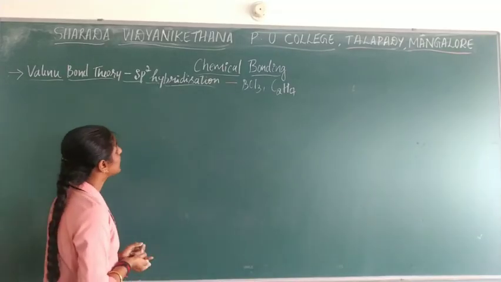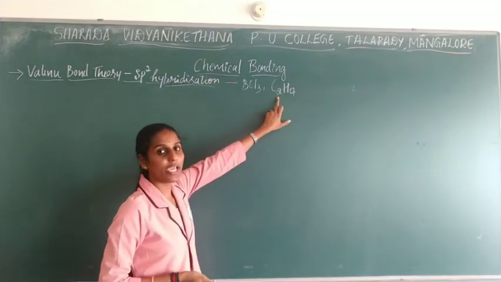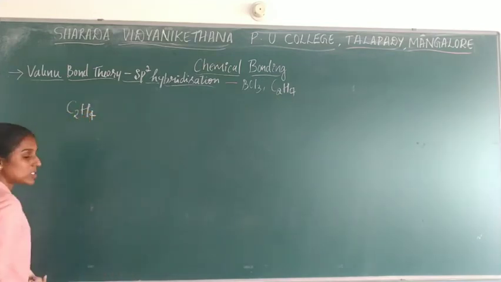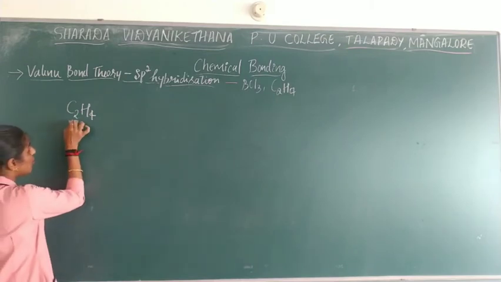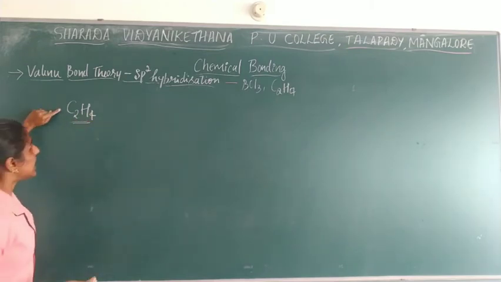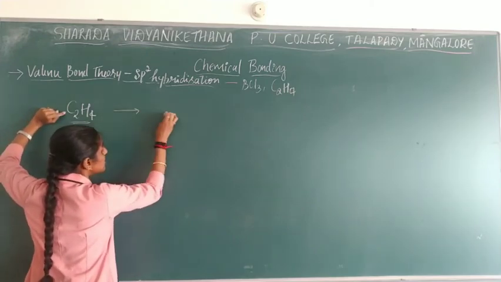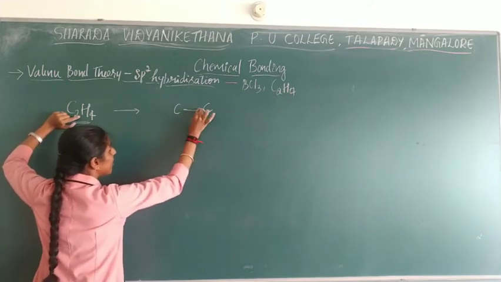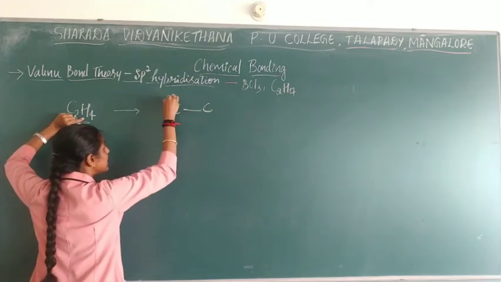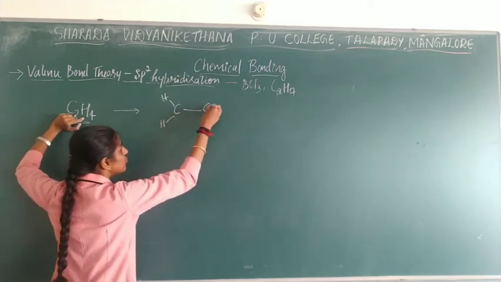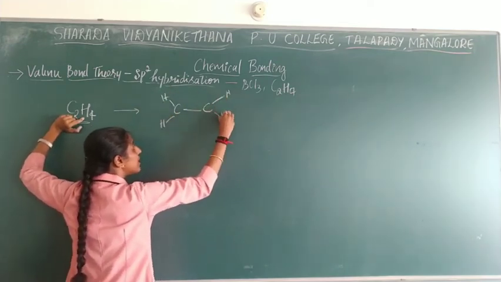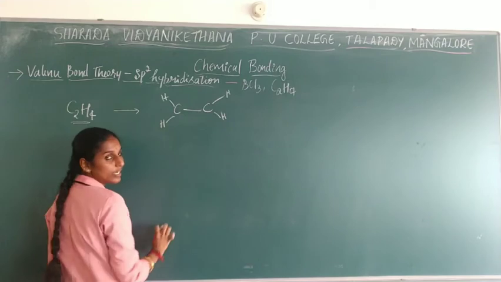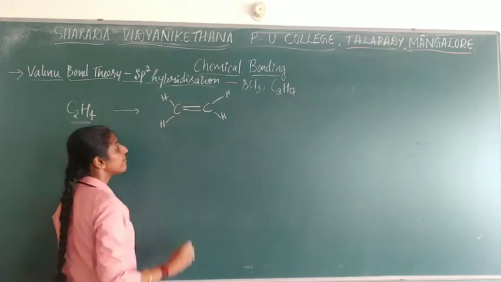Next we will go with the next example, that is ethene. We have done the example of ethane, C2H6. In the same way we need to go with this. So first write the structure of C2H4. It comes as 2 carbons, between them one bond will be present, and here 2 hydrogen and here 2 hydrogen. You know carbon will get stable by 4 bonds around it. So this is having 1, 2, 3, and 1, 2, 3. So it will get stabilized by giving another bond between them.